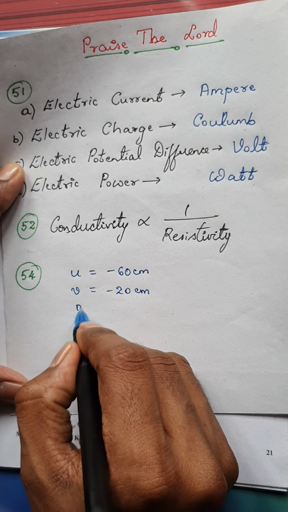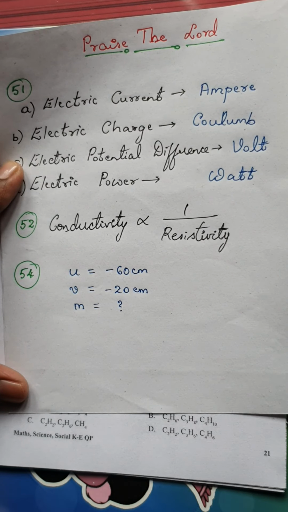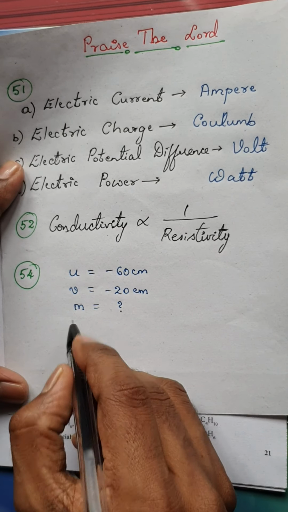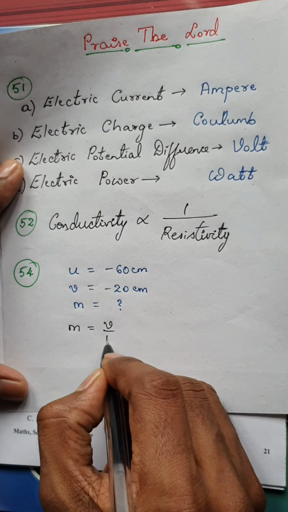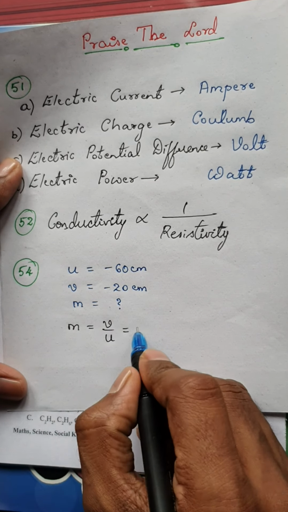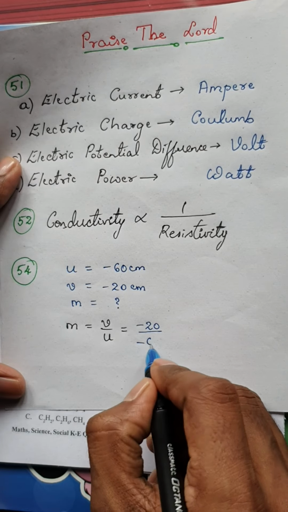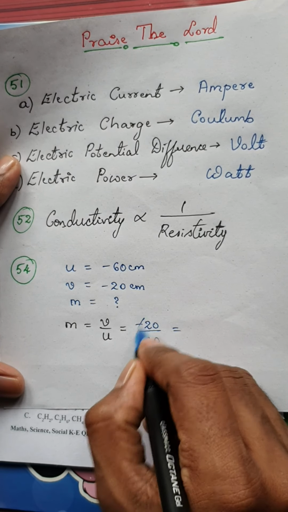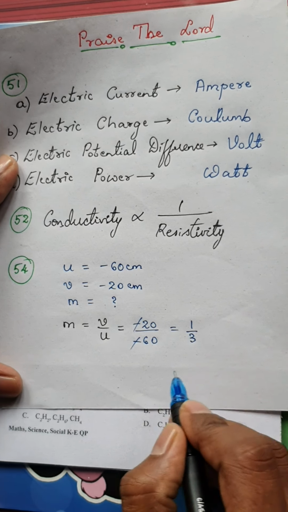Now m denotes magnification, which is the question mark. The required formula is magnification m equals v divided by u. So m equals minus 20 divided by minus 60. The minus and minus cancel, and two 1s are 2 and two 3s are 6.